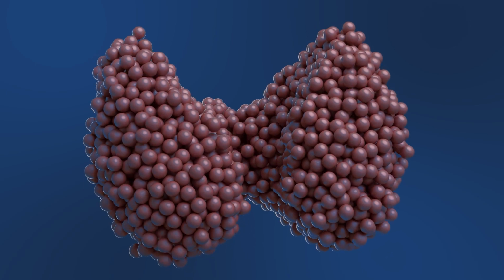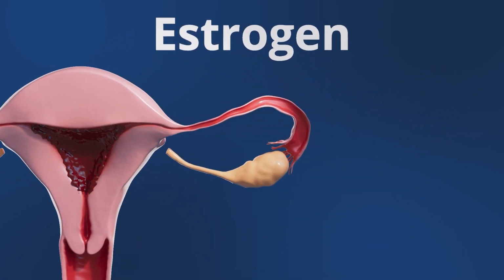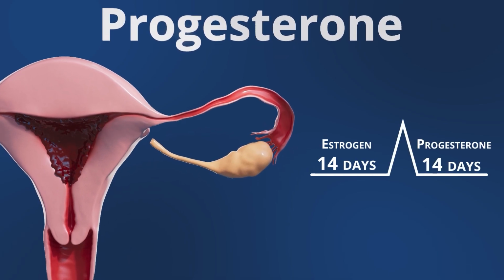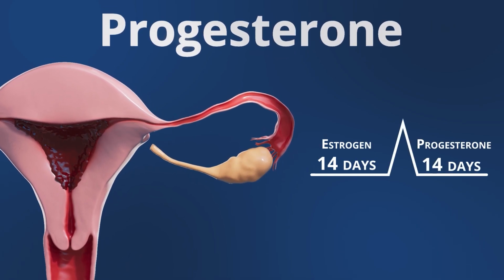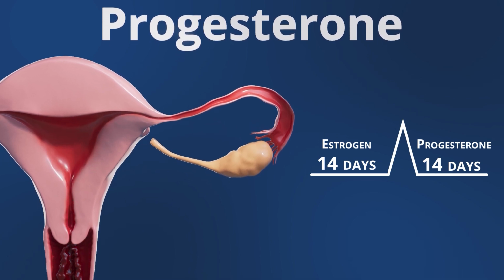The inner layer of the uterus, known as the endometrium, grows in response to the hormone estrogen. It typically occurs within the first 14 days. After ovulation, progesterone maintains the stability of the endometrium for the next 14 days, followed by loss of cells.